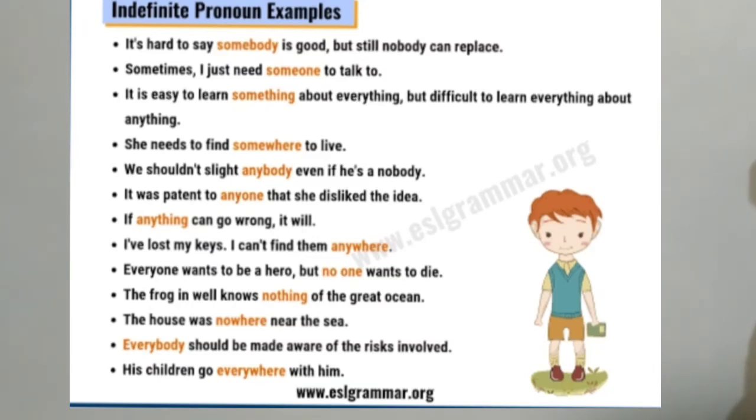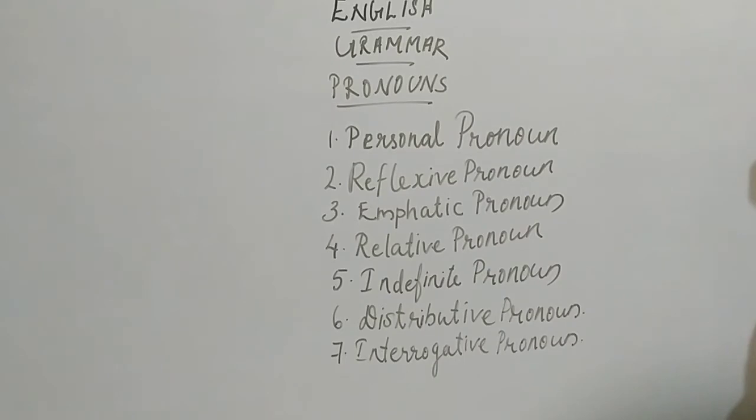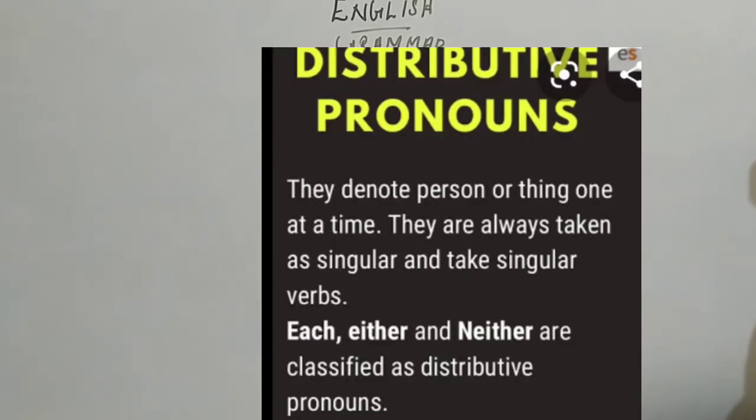Okay students, can we go to the next one? Distributive pronouns. They denote a person or thing one at a time. They are always taken as singular and take singular verbs. So, indefinite pronoun, we are not specifying any person. But what is the difference between indefinite and distributive?